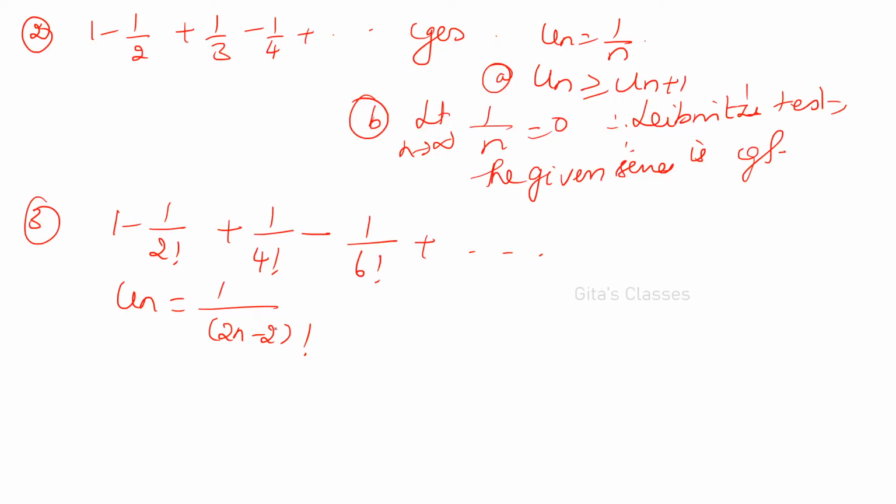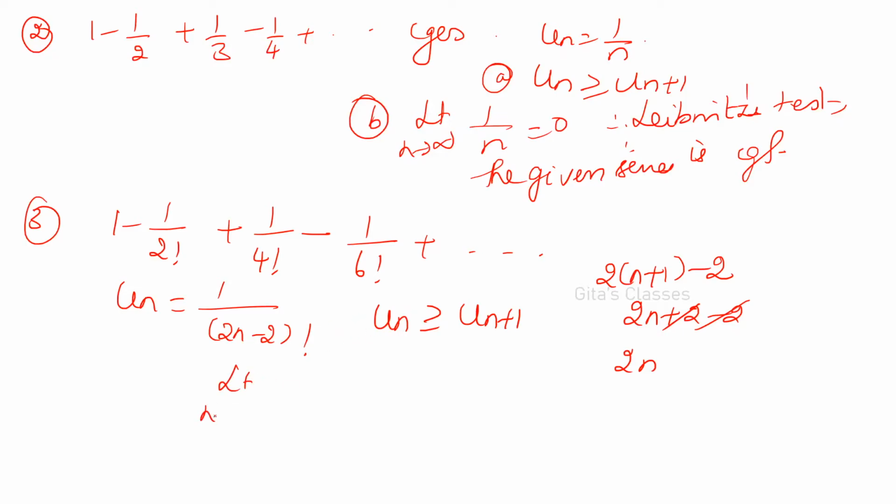So obviously 2n minus 2, and the next will be n replaced by n plus 1. So 2 into n plus 1 minus 2, that is 2n plus 2 minus 2. So 2 will get cancelled, you will be getting 2n. So 2n is greater than 2n minus 2. So therefore un is greater than or equal to un plus 1, right? Therefore first condition is satisfied.